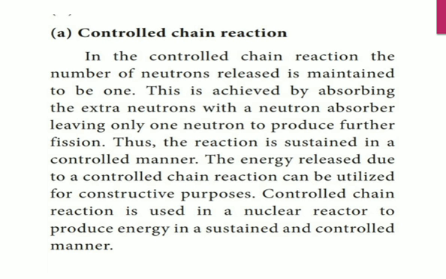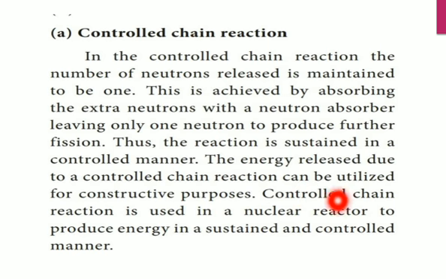And the nuclear reaction is sustained in a controlled manner, so we can control that reaction. The energy released due to the controlled chain reaction can be utilized for constructive purposes.